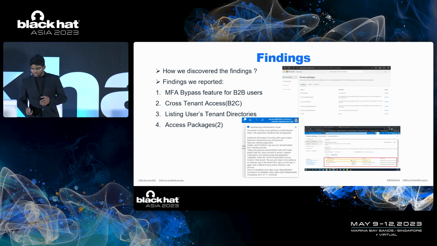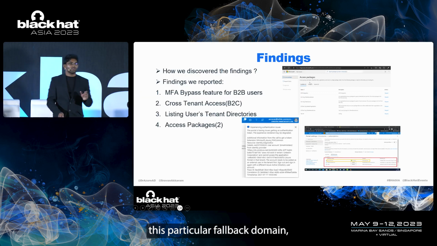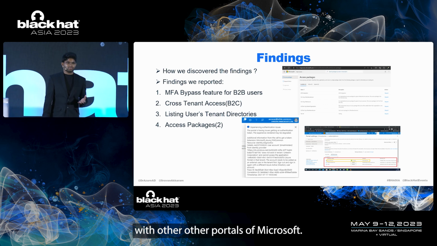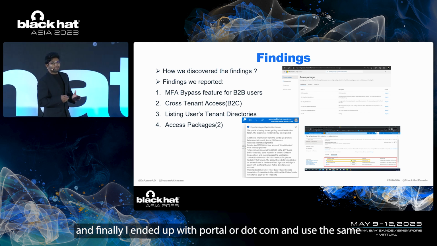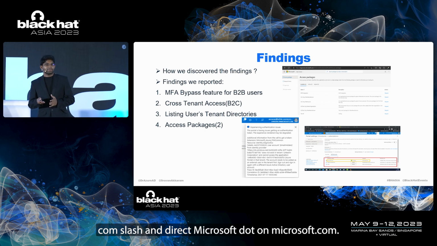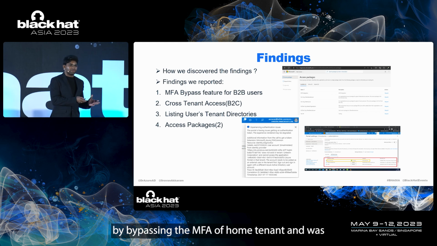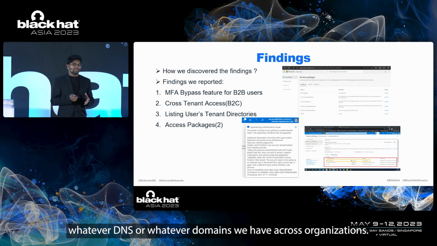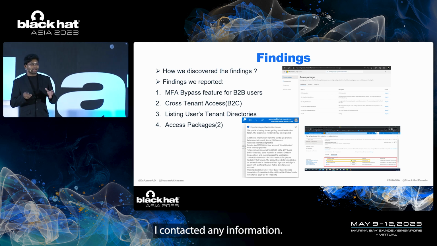So as I observed the tenant name .onmicrosoft.com, this particular fallback domain, I thought, okay, let's give it a try with other portals of Microsoft. We have many other portals, right? Teams.microsoft.com, portal.azure.com. And finally, I ended up with portal.azure.com and used portal.azure.com/@microsoft.onmicrosoft.com. This also gave me the same result, bypassing the MFA of the home tenant, and I was able to log into the Microsoft tenant. Not only Microsoft, whatever tenants, whatever domains we have across organizations, I was able to log into any tenant, though I can't access any information.